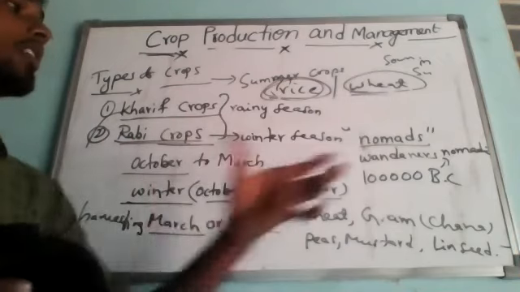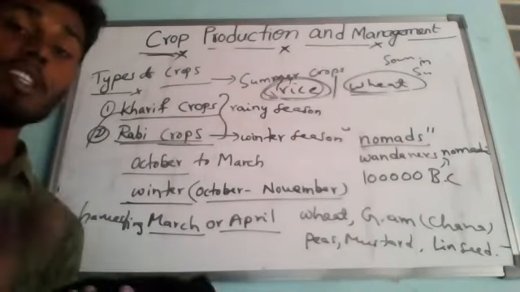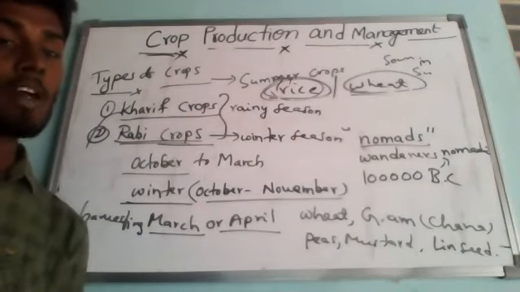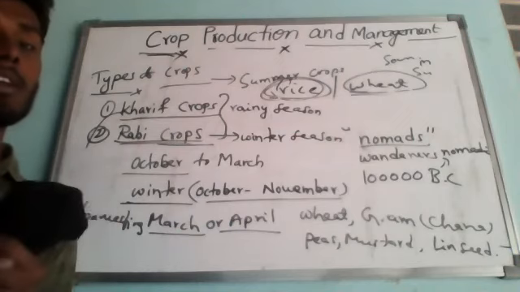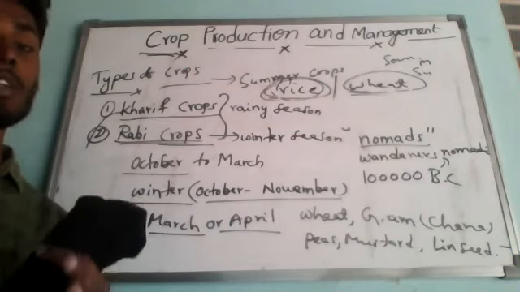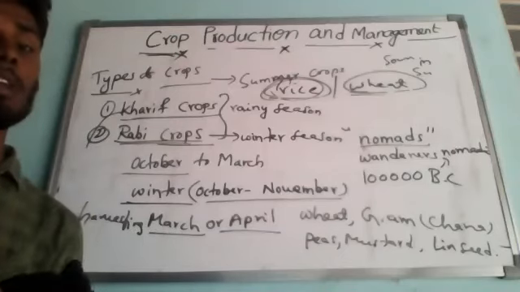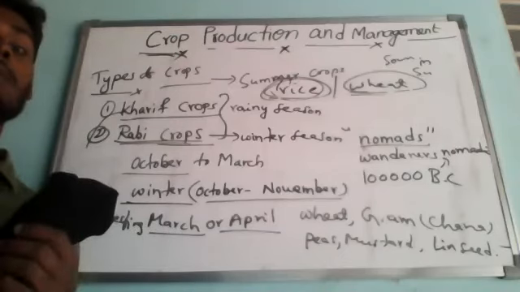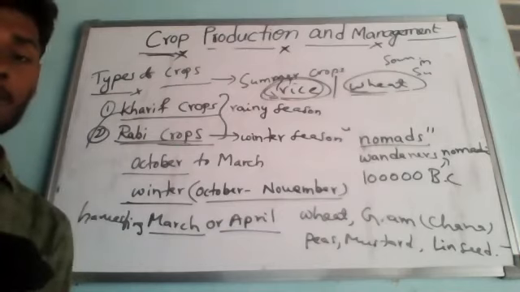During the nomadic period, we didn't have the name agriculture. Once they settled near sources of water, this is how agriculture was born.